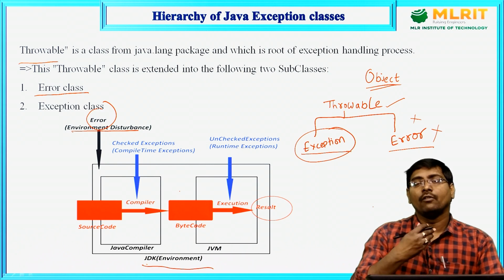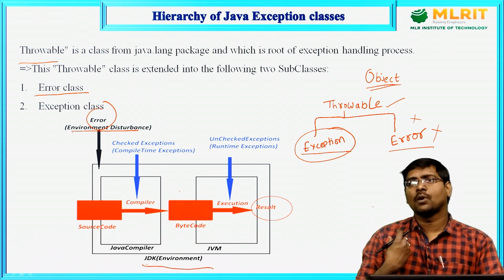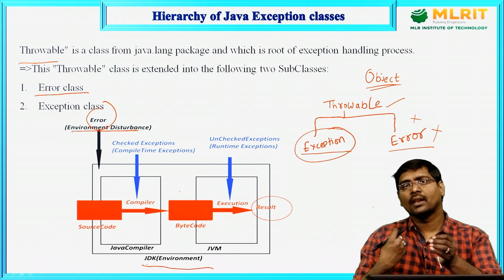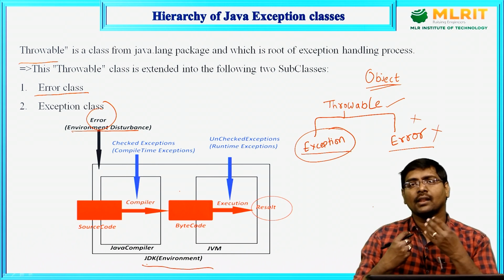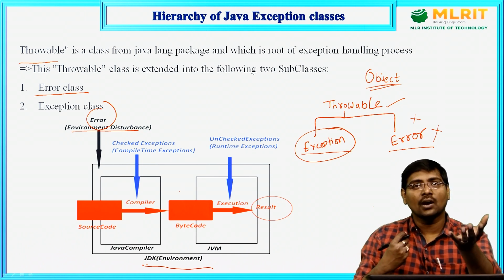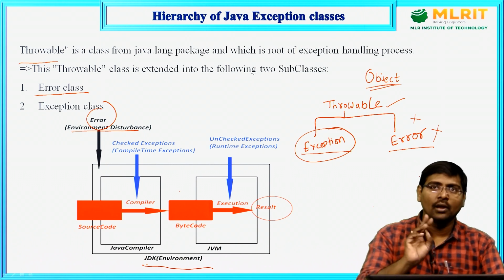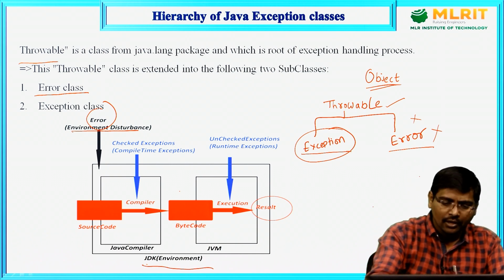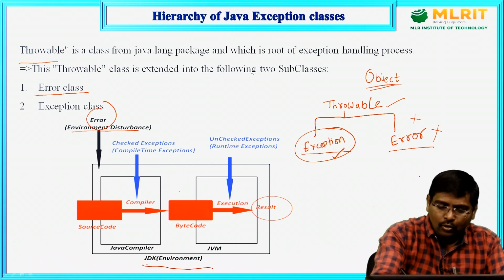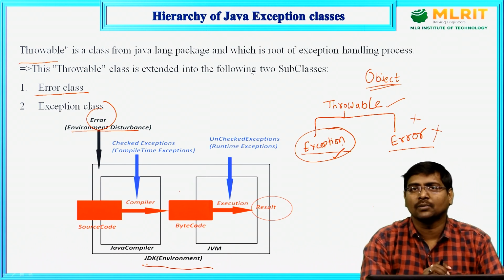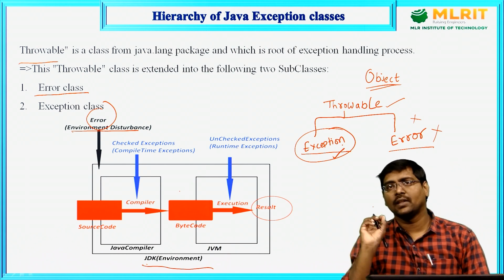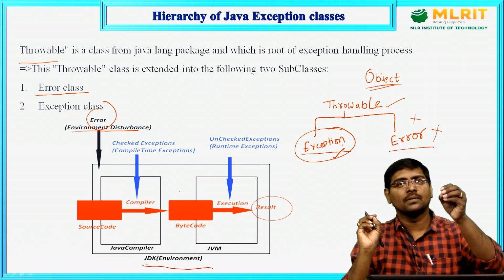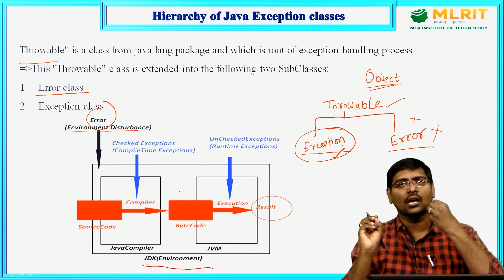Now, inside the application means it is possible to handle. So, we can handle the application errors inside the Java application. Now, the final point is, our agenda is to discuss exceptions. Now you understand what the definition is. An exception is simply an event that disturbs the normal flow.